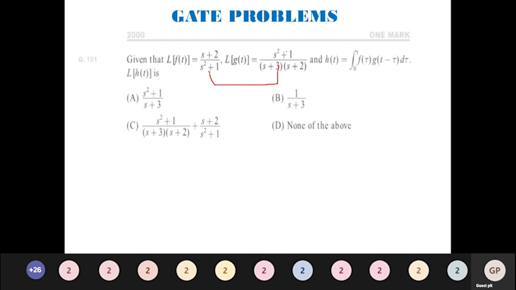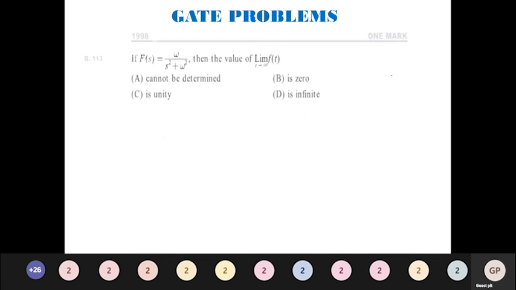So when I multiply it, s square plus 1 and s square plus 1 will get cancelled. This s plus 2 and this s plus 2 will get cancelled. 1 divided by s plus 3 is the answer. By looking at the question, it may be somewhat tedious, but if you have understood what is asked, then it is very simple. We will move to the next question.